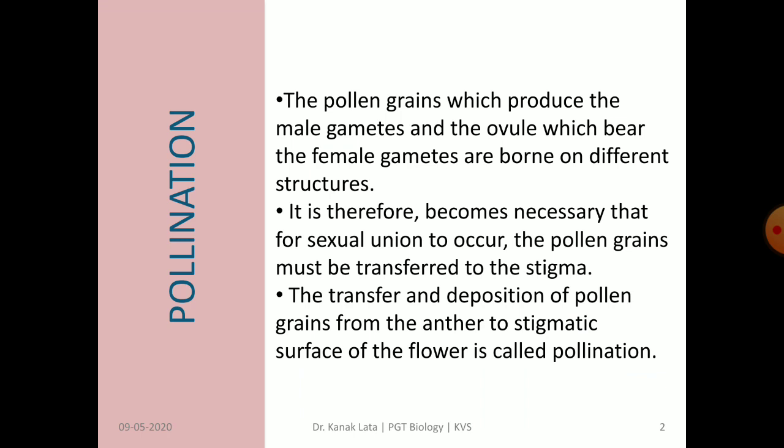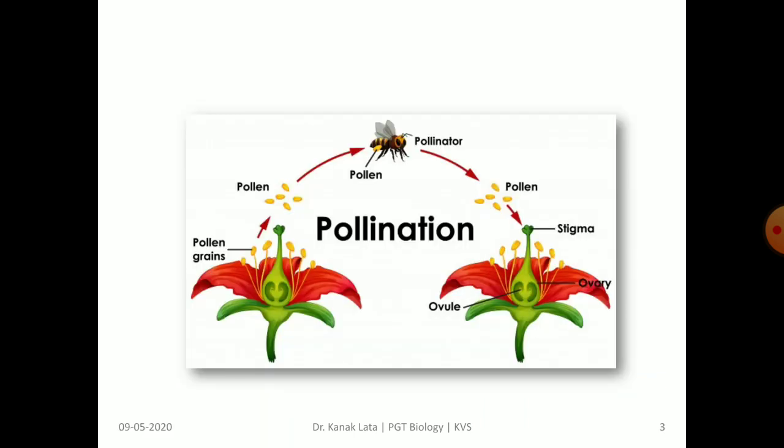It is a must. Thus, what is pollination? It is the transfer of pollen grain from anther to stigma. This is the figure showing pollination. You can see here how the pollen is taken by insects to land on stigma.